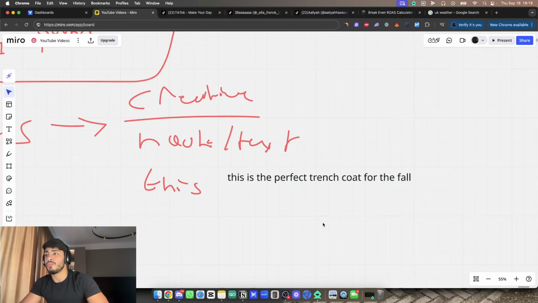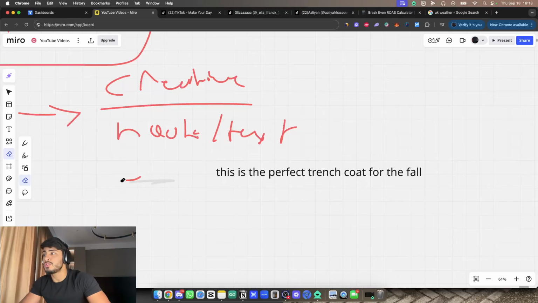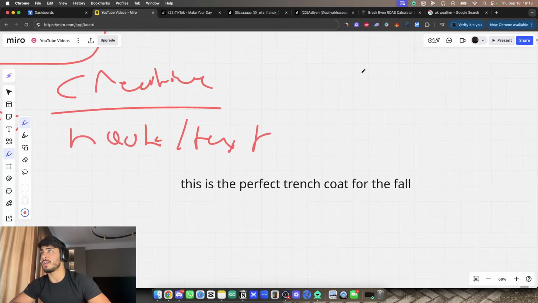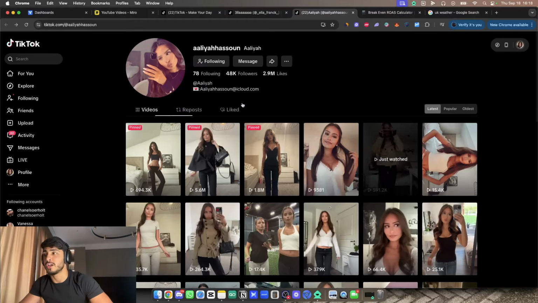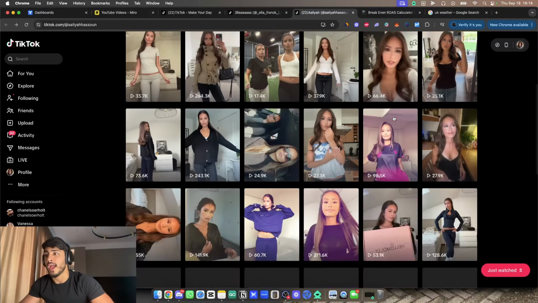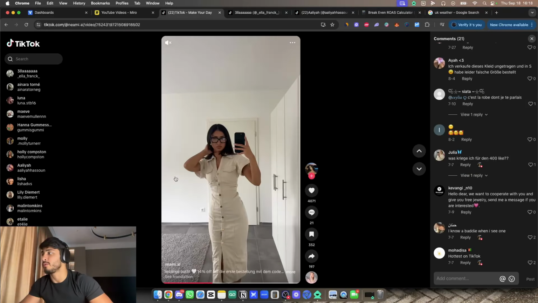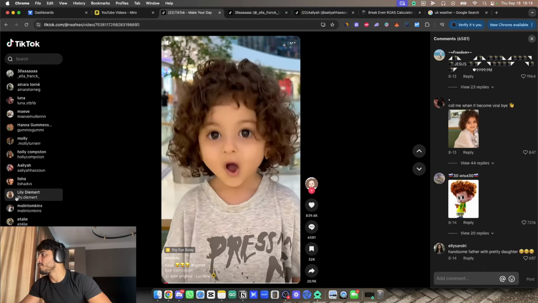So when you put such a text on there, this just gives people like, oh wow, it is the perfect trench coat and it is becoming fall. So you're giving the situation already to them and you're selling the product at the same time without it sounding salesy. You're not telling them, oh, this coat is only $29.95, buy now. You're not saying anything along those lines. You're posting as if you're this chick. And how do chicks post like? If I might find one here, I don't find one here. But if we scroll down for a little bit, let me just go to this girl.